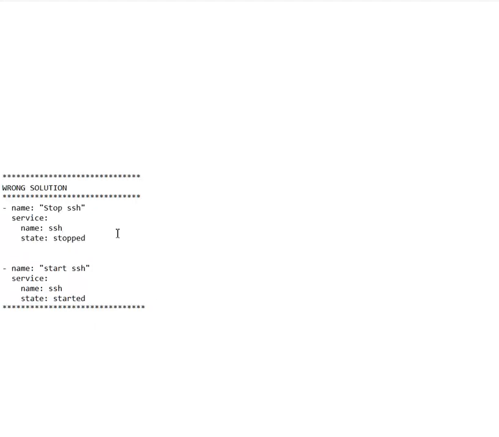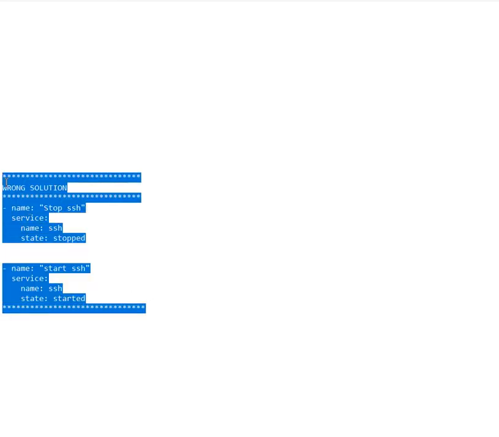Whatever we expect, that the service should stop using this and start using this, is wrong. So this is not the appropriate solution. It cannot stop and start the service. However, it will give the change log. If we run this code, it will show that the service is first stopped and then started. But this is not the appropriate solution.